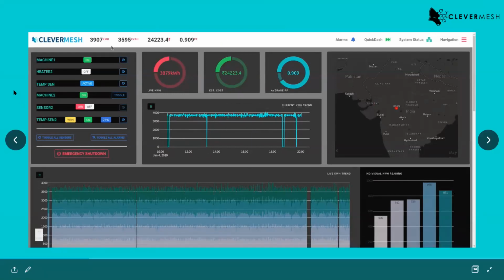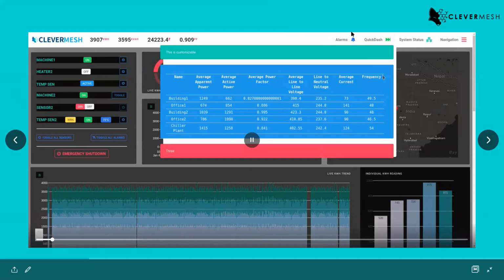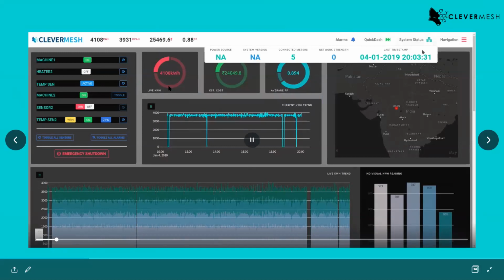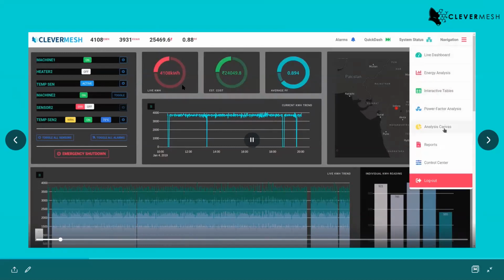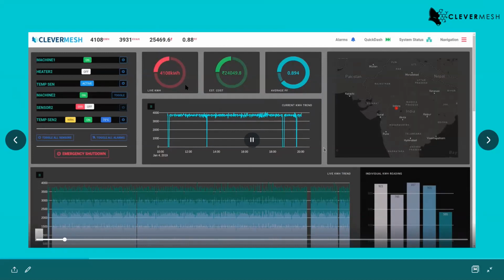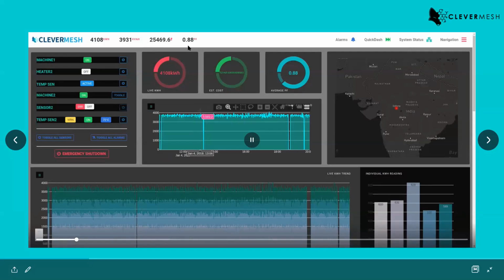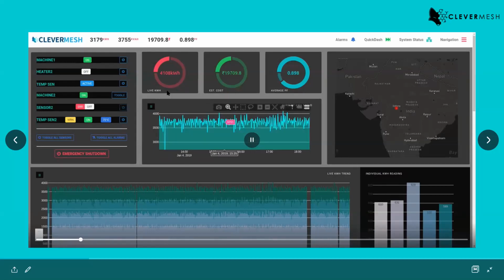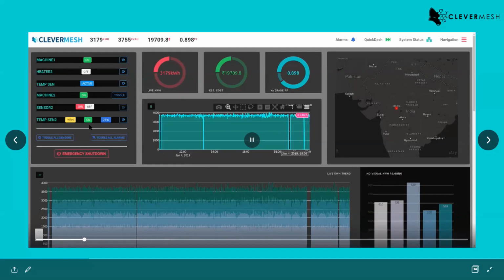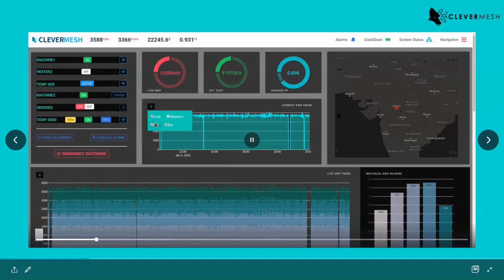I want you to take a closer look. You can see the dashboard over here. There are alarm options. Then there are a couple of graphs which show kilowatt hour. If any one of you is an electrical engineer, you know what I'm talking about. It shows kilowatt hour, kVAh, a couple of rupees, then PF, which stands for power factor. Then there are a couple of alarms, and there's this map which shows the location of this particular server. So this is what the dashboard looks like.